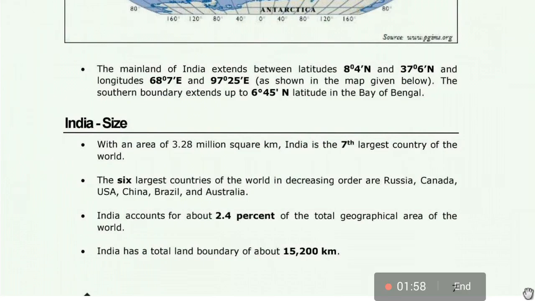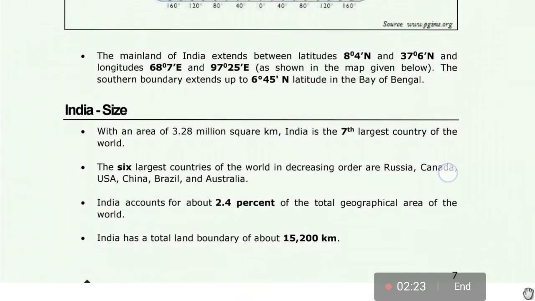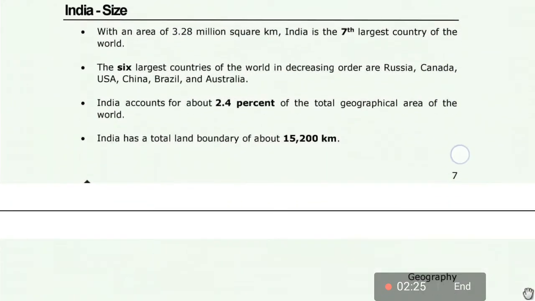India accounts for about 2.4% of the total geographical area of the world. So how much area did India occupy? 2.4% of the world area. India has a total land boundary of about 15,200 kilometers.